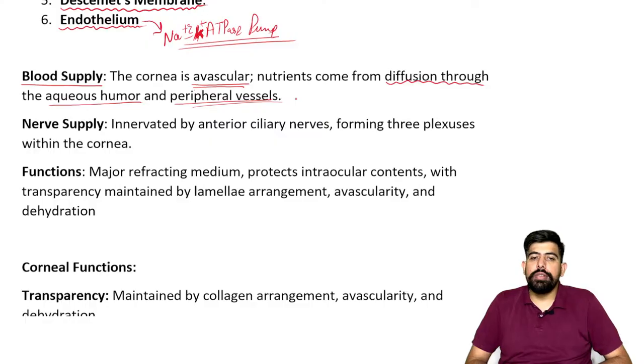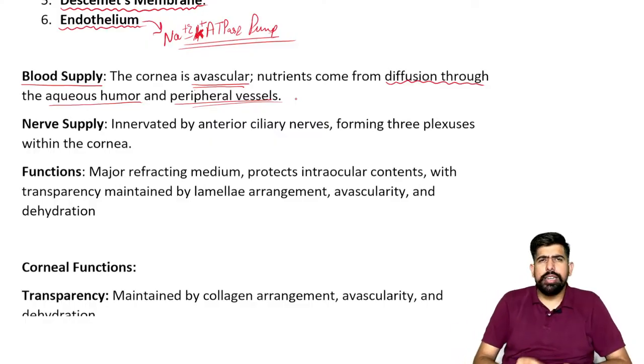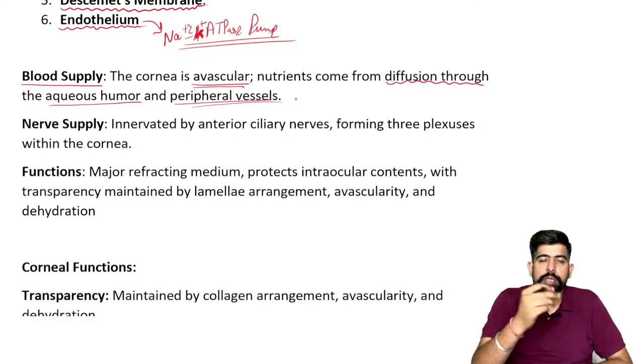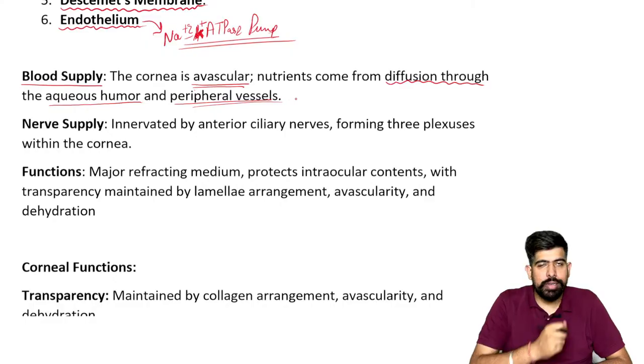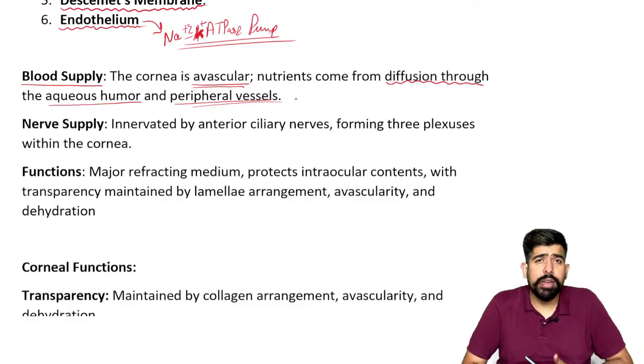It gets nutrition from the aqueous humor and a little bit from the peripheral vessels. That's why the aqueous humor is providing the nutrition to the cornea, right? And what is the importance of it? Please remember, if your cornea were a vascular structure, it could not maintain transparency.